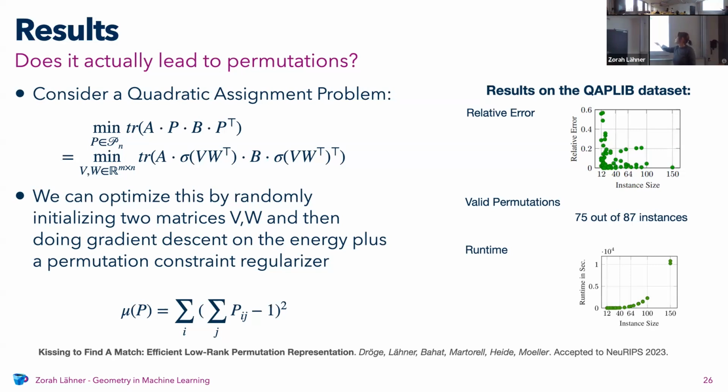But the problem you can see here is that with growing instance size, the runtime also goes up very, very quickly. The reason is, well, we had this nice representation, but when you look at this formula, you still have to compute the whole matrix. This is just optimizing over fewer parameters, but when you calculate the gradient, you're still computing the whole quadratic matrix. And this is just not good. So you get very high memory requirements and also very slow runtime. So you didn't actually win anything yet. But this was more of a proof of concept.